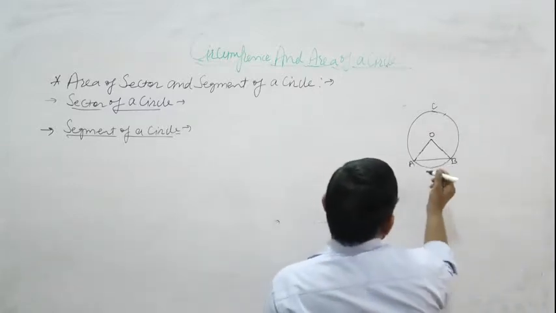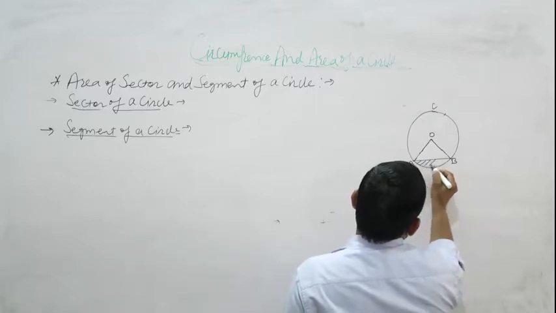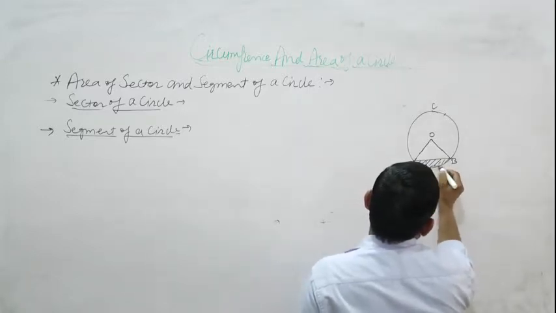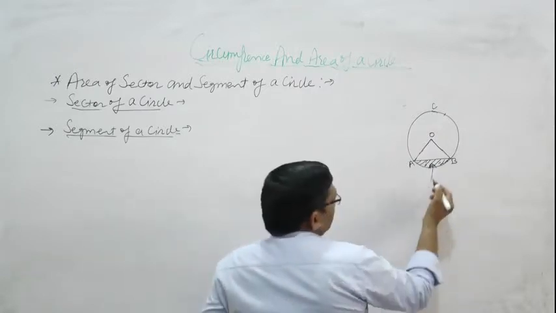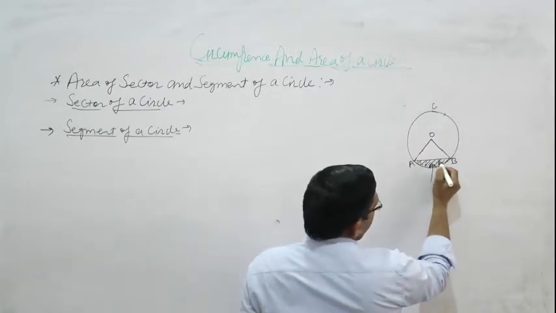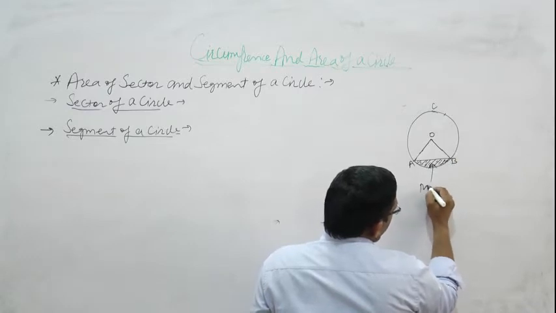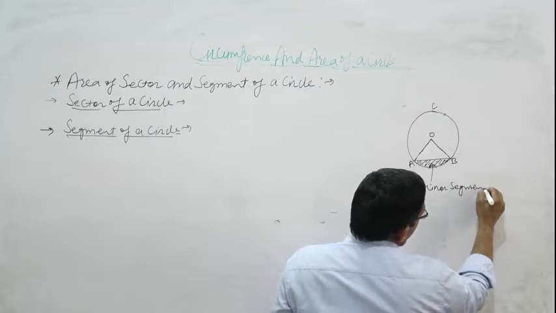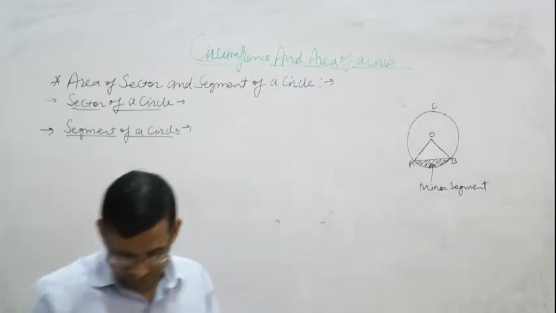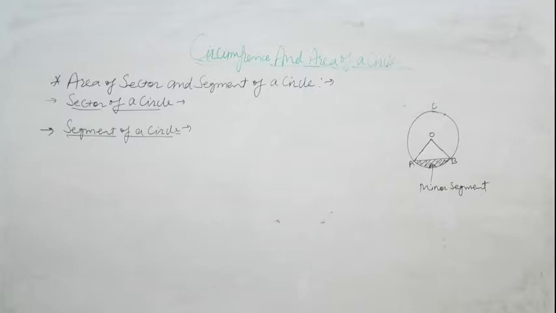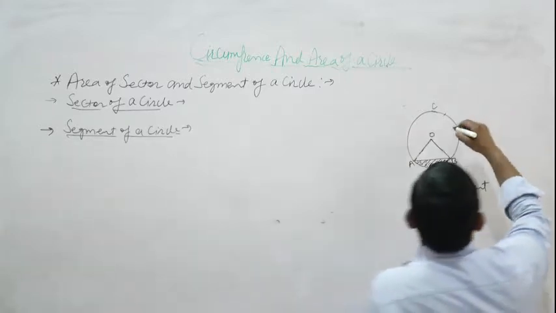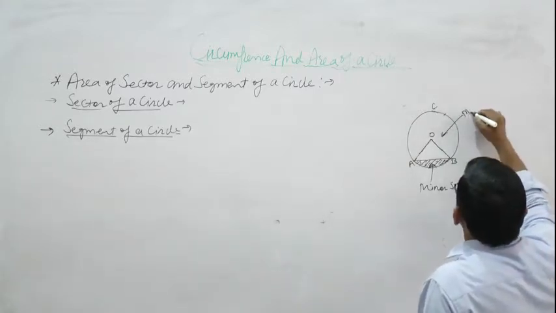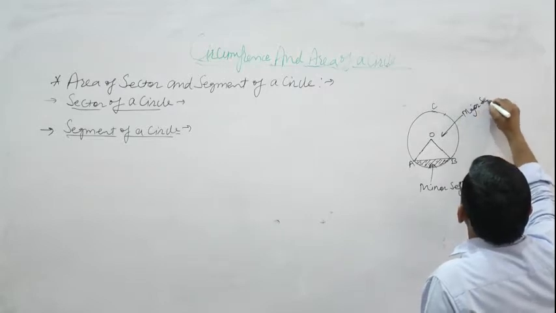The shaded part is known as minor segment, and unshaded part is known as major segment.